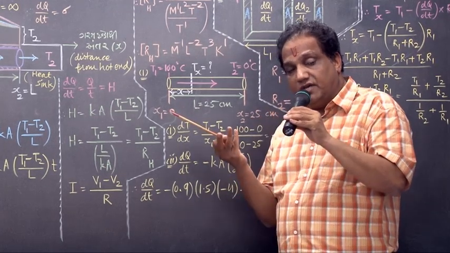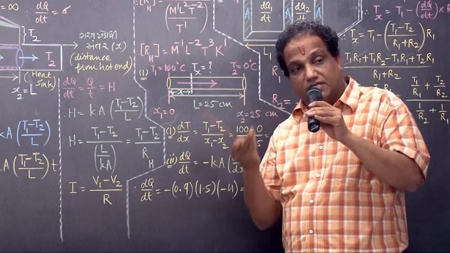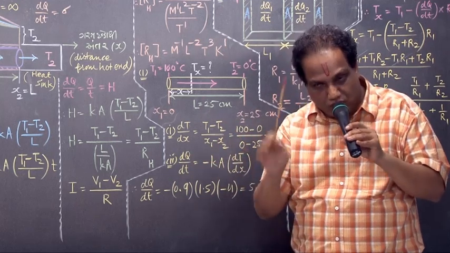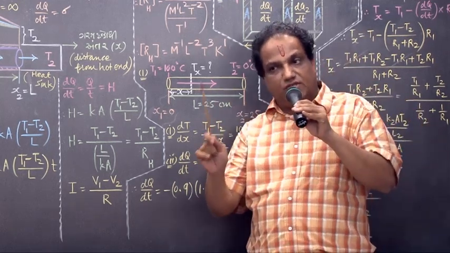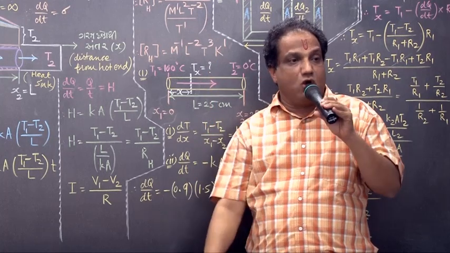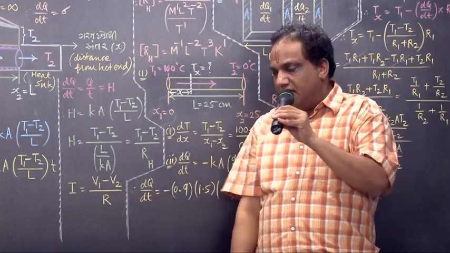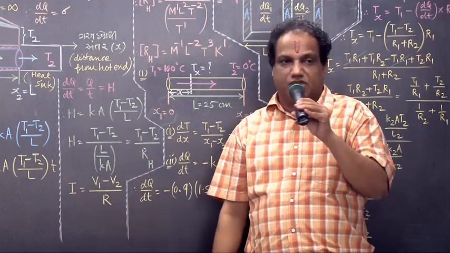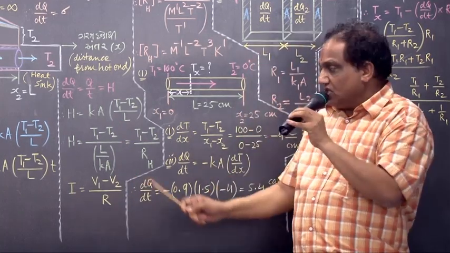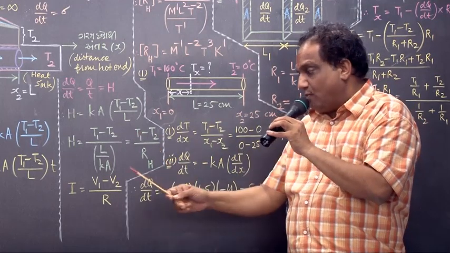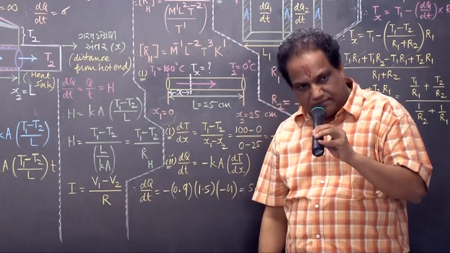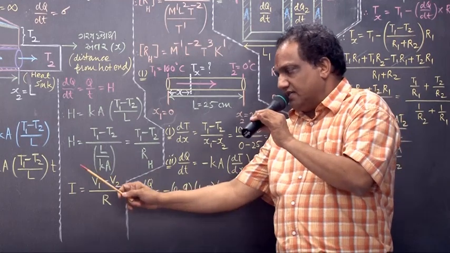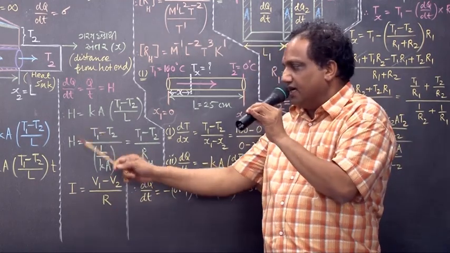Then you may wonder, where has this resistance come from? I am showing you. In third semester you study about Ohm's law, and there you study not heat current but electric current. There it is not temperature difference, it is potential difference. The way here it is electric current, here it is heat current.